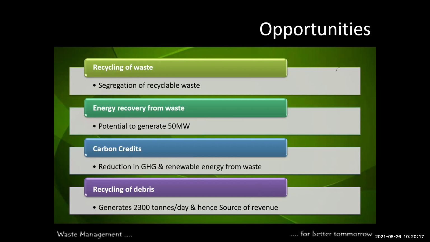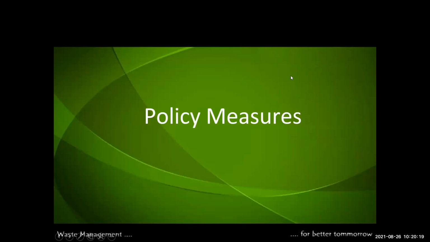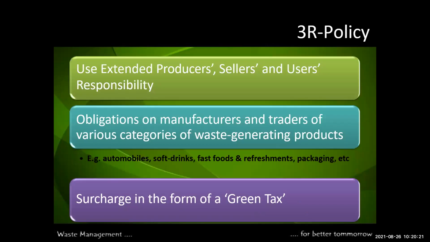And then now these are the policy measures. How to measure the policies? The 3R policy. Okay, the 3R policy means extended producer responsibility, the responsibility of producers, sellers, and users. What is the responsibility of users and sellers? There is an obligation on manufacturers and traders for various categories of waste-generating products, for example automobiles, soft drinks, fast food. This is the 3R policy, meaning reduce, reuse, and recycle, used in waste management.